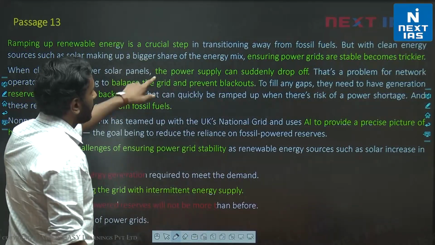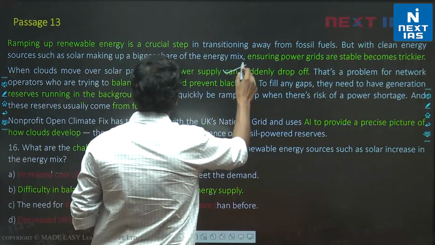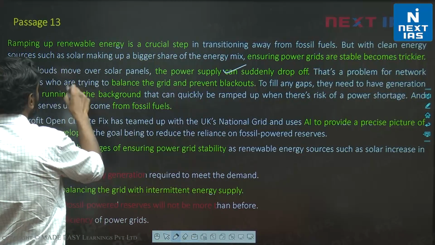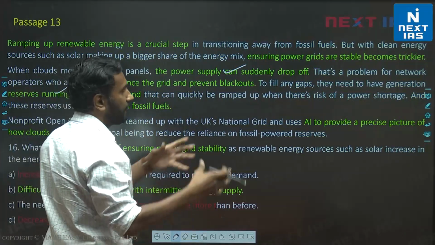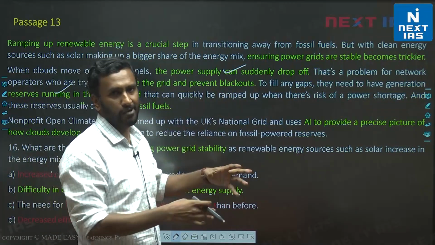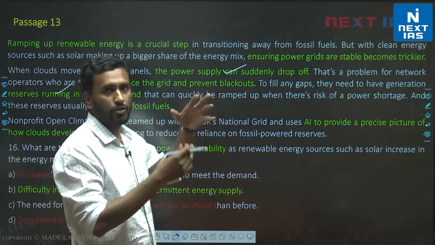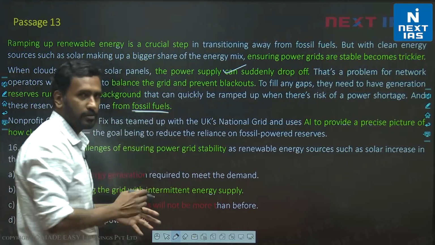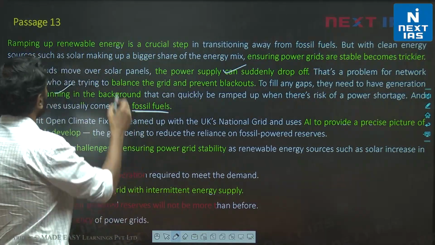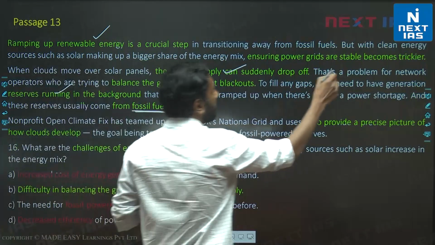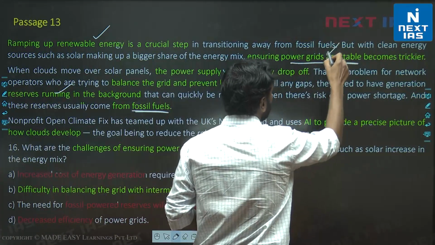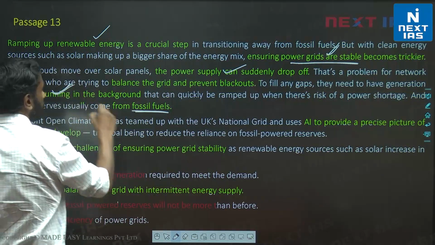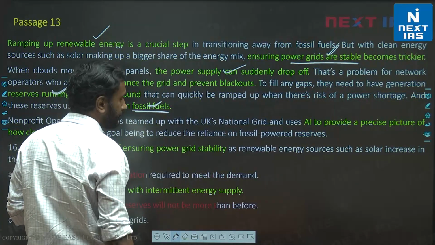We are told why the power supply can suddenly drop off, and to balance this, they need to have some reserves running in the background, right? If the power supply of a town completely drops off, that will lead to fluctuation. So to avoid fluctuation, they need reserves. The reserves are provided from fossil fuels, right? So the author is saying if you ramp up renewable energy, the stability of the power grid becomes a challenge because this supply is suddenly lost and then you need reserves, you need fossil fuels to meet that gap.